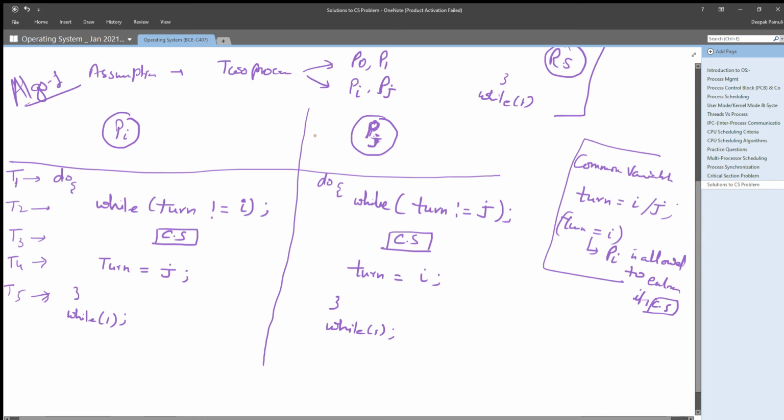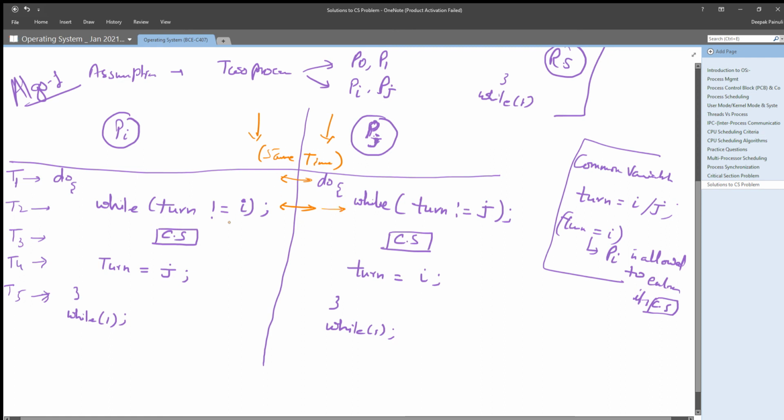Okay, let's say both processes start execution of their code at the same time, right? Let us understand the problem with the same time. That means they are concurrent processes, right? So Pi will execute do, Pj will execute do, right? Both will execute do. After that, when they came to t2, both are executing